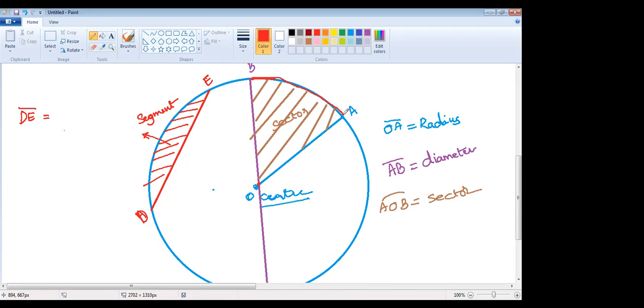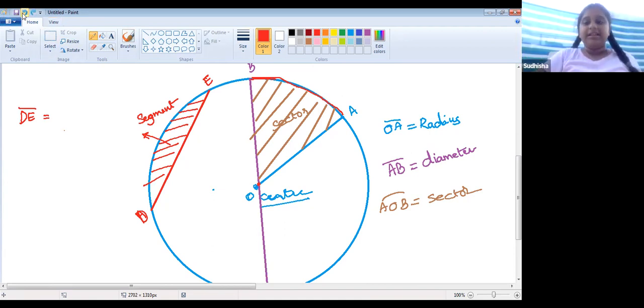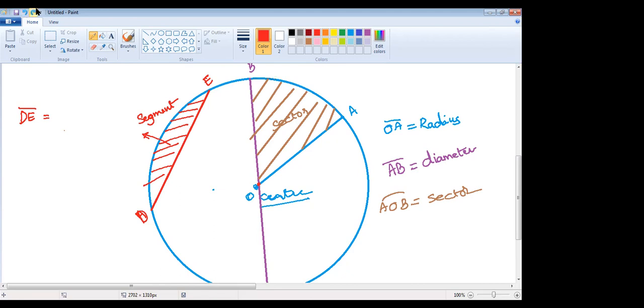No, that is not a part of a circle either. Why? Because it is a boundary curve. Only the boundary curve we can take as an arc. Only a curved region we call an arc. Whatever the region here, the curved region only we can call an arc. Okay, ma'am. Ma'am, can we call this circle's circumference a chord? I mean an arc. Yes, good point.